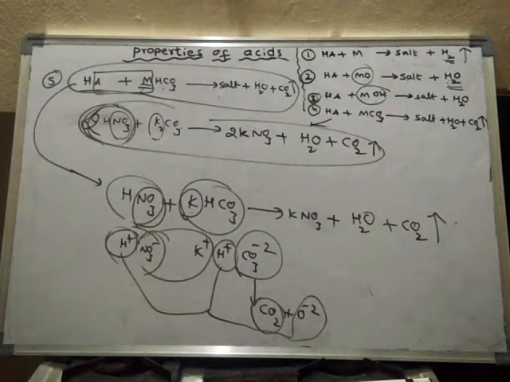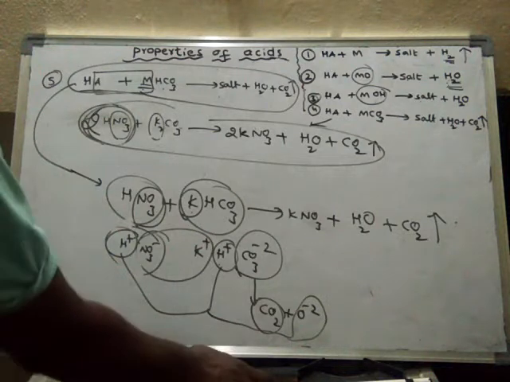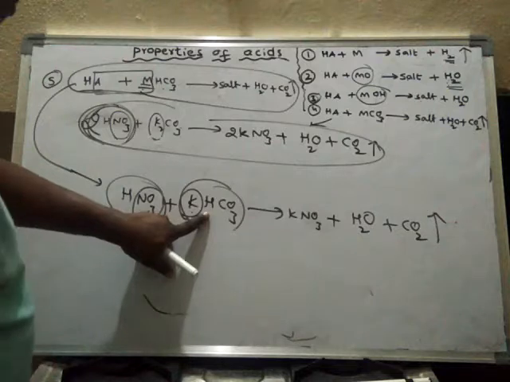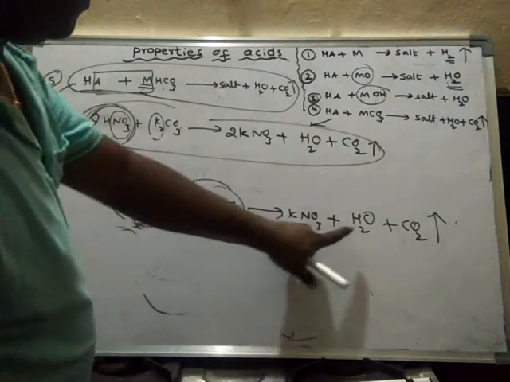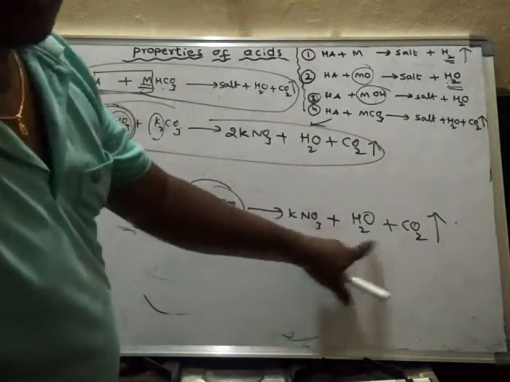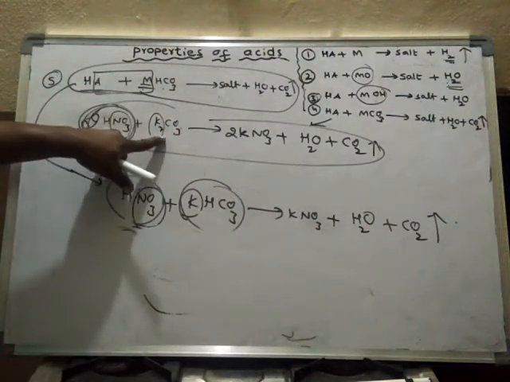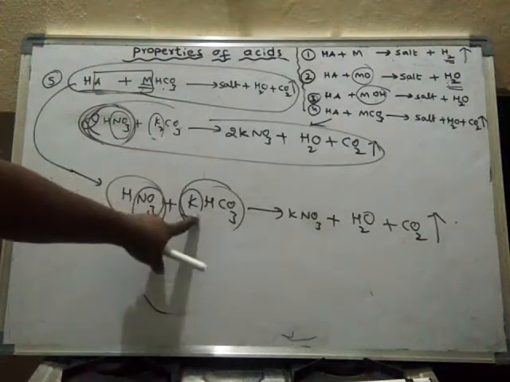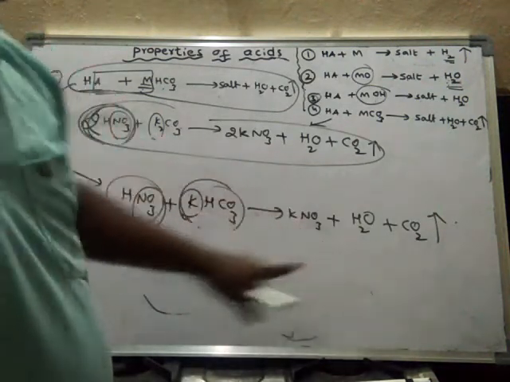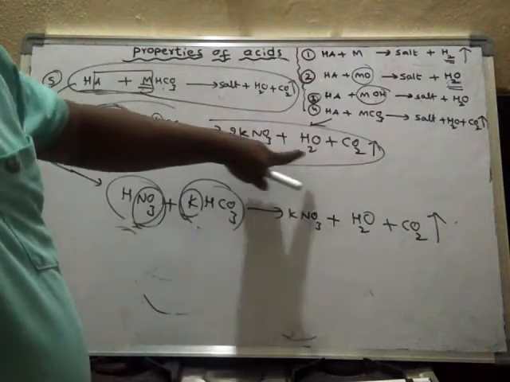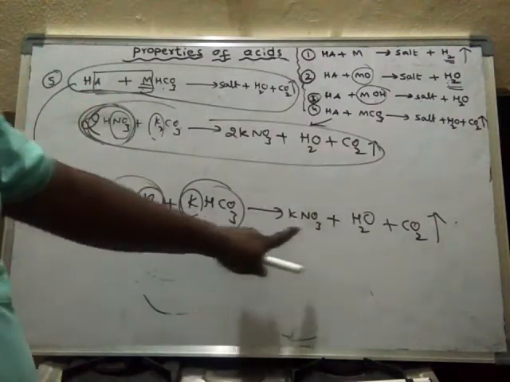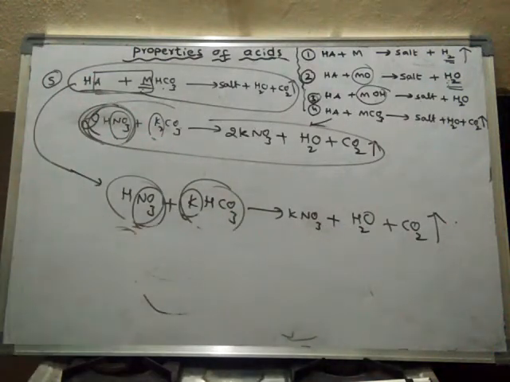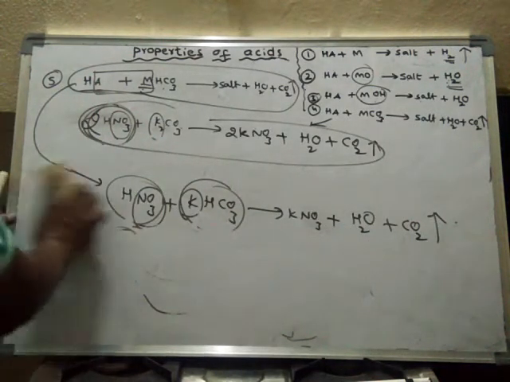So like this the reaction takes place. In this way, even metal bicarbonates will produce salt, water and carbon dioxide, like how metal carbonate does. Both metal carbonate and metal bicarbonate react in the same way to produce salt, KNO3, water and carbon dioxide. So this is a salt, and like this the reaction will go.